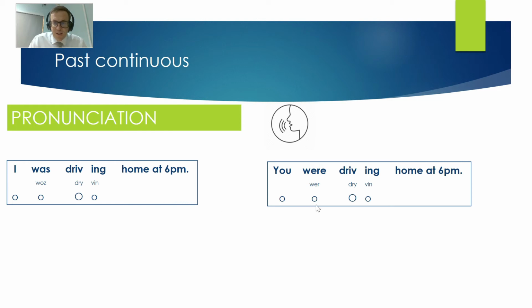For you, it's very similar. You were driving home at 6 p.m. So the were is soft.